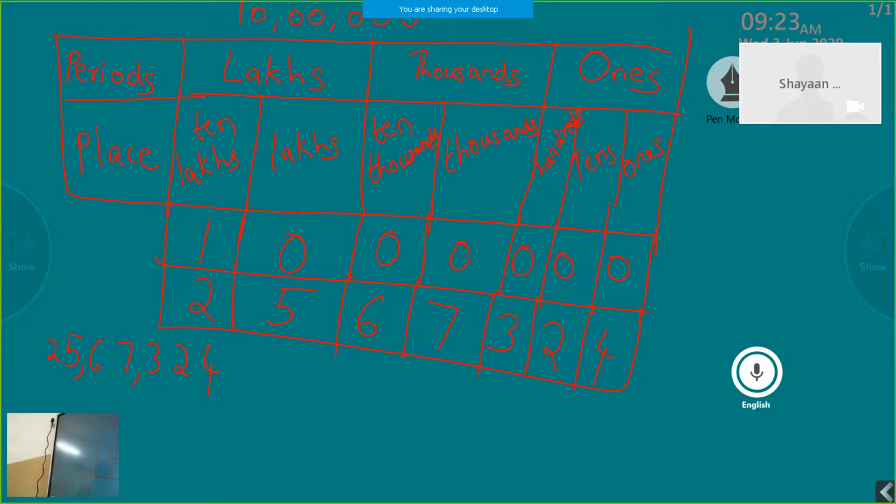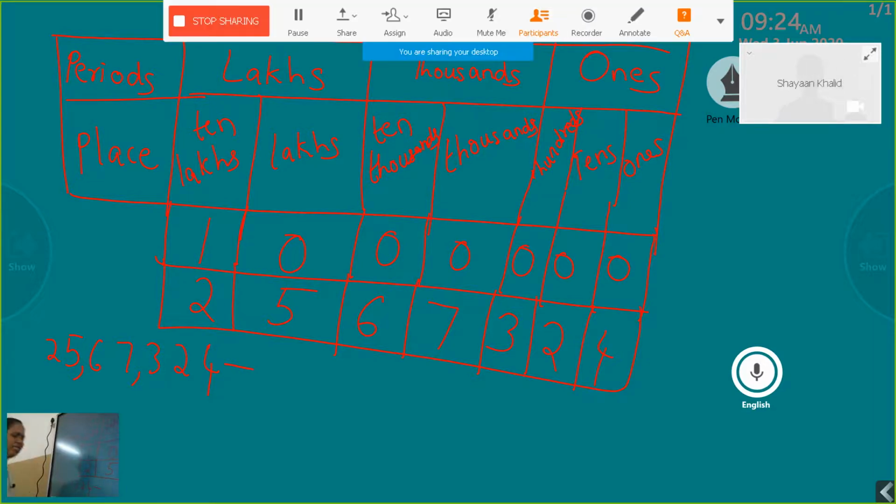Whenever we are reading the number, we have to read the digits of each period together along with that period name. So 25 belongs to the lakhs period, so we read the digits 2 and 5 together as 25 along with its period.